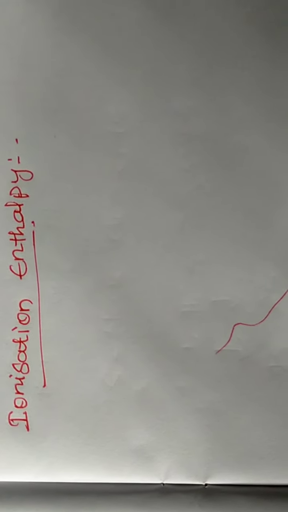The next general character of the alkali metals is ionization enthalpy. What is ionization enthalpy? The minimum amount of energy required to remove a loosely bound electron from an atom is known as ionization enthalpy. From the electronic configuration of the alkali metals, you know that the electron in the valence shell is not a stable one.